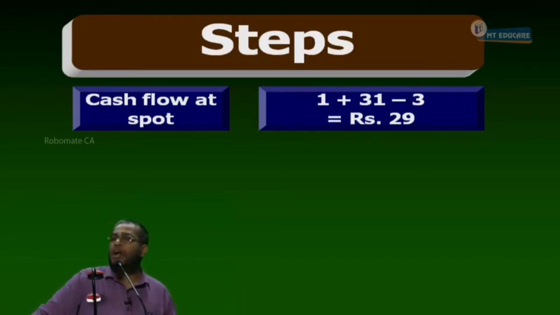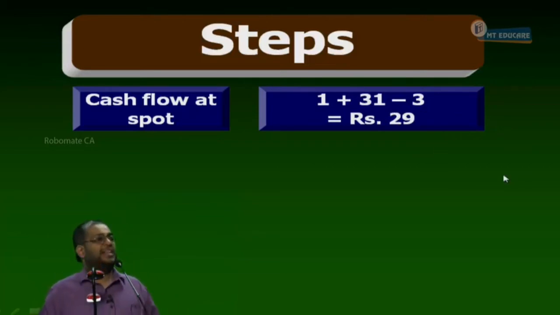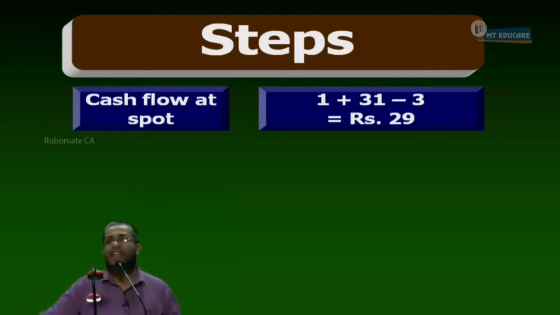Next is call premium received, minus 3. Inflow should reduce outflow. Call premium received minus 3. That's an inflow. Credit the income against the expense. Tell me the net payment. What is the net payment? 29.